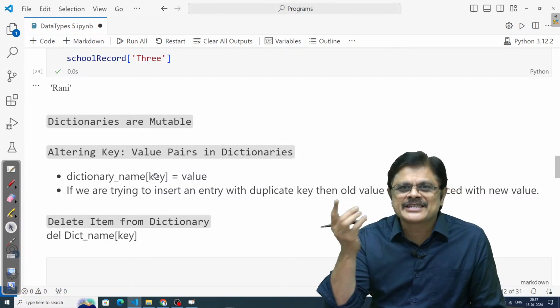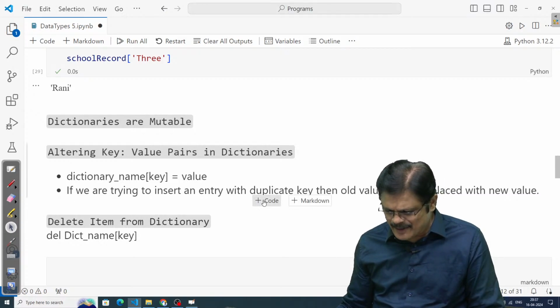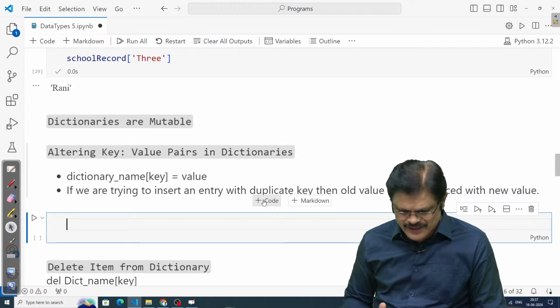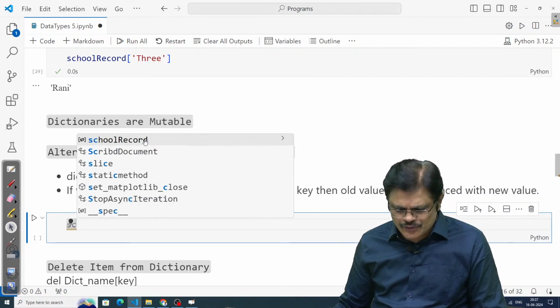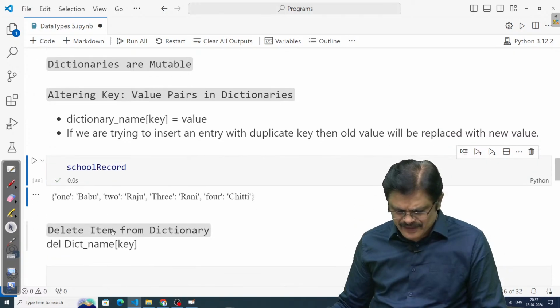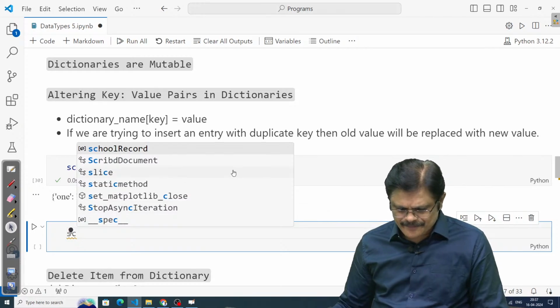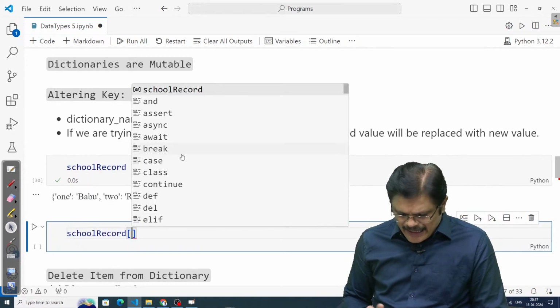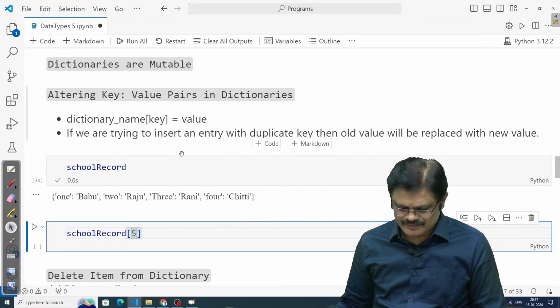If the key is not present, what happens? Let us see with this example. Let me show you this school record once again. This school record, you already know it. Now, school record, I try to include a new key which is not available, say 5.